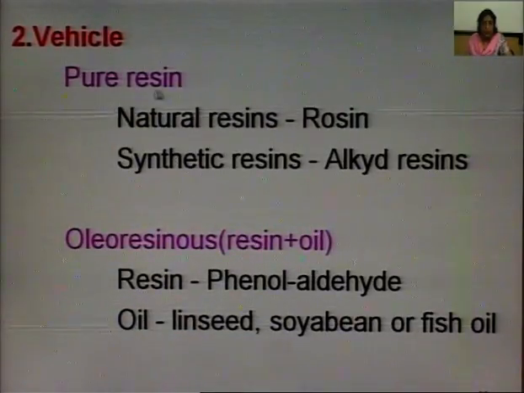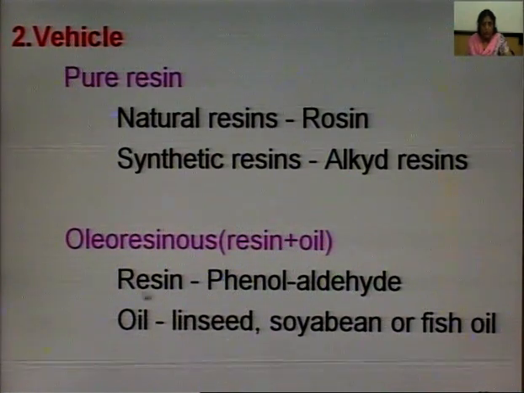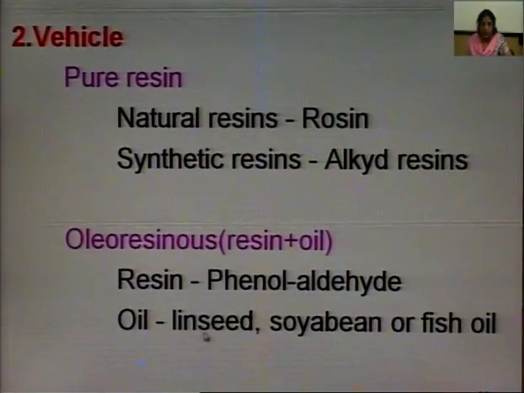Vehicle: pure resin, they can be in the form of natural resins or synthetic resins, and oleoresinous, which is a vehicle that has both resin and oil. So resin in the form of phenol formaldehyde and oil can be linseed, soybean and fish oil.